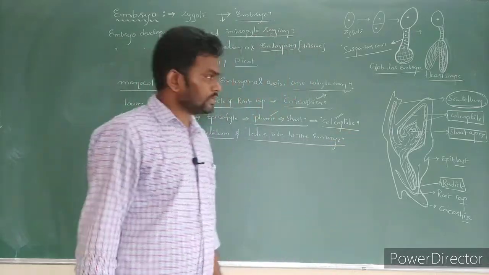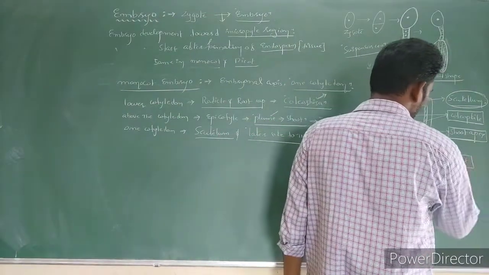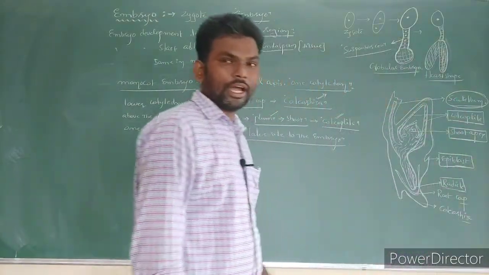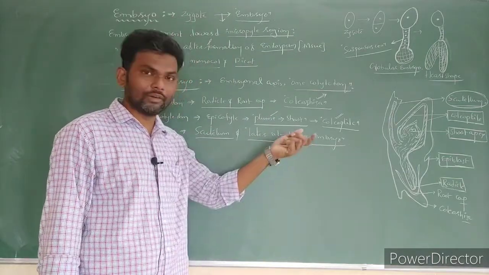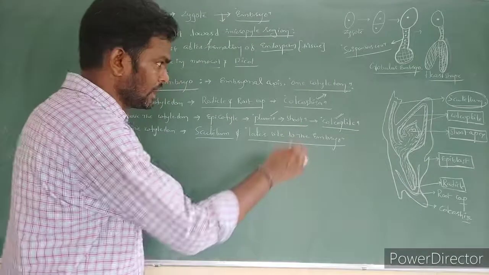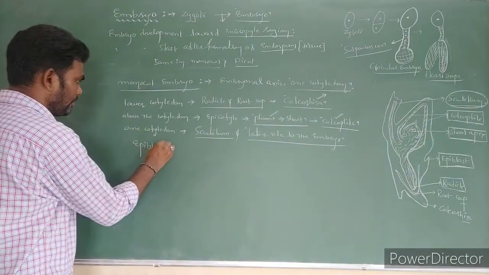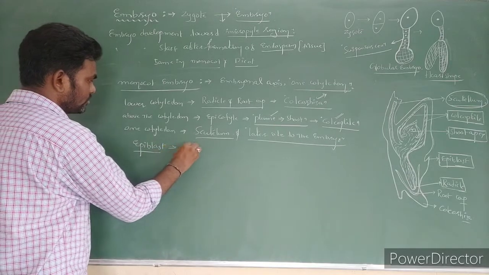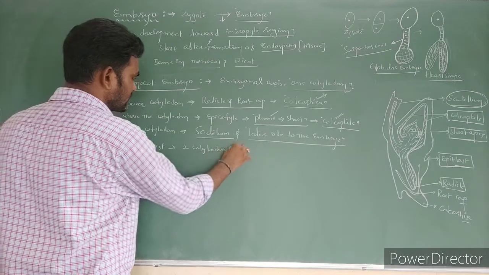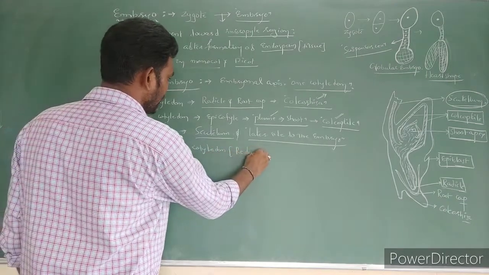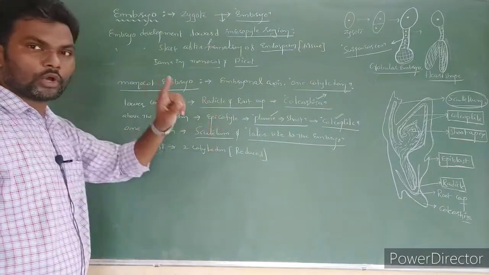Next, one more small portion is given, the epiblast. Actually the epiblast is equal to the second cotyledon, but it is not developed; it is a completely reduced cotyledon. So in monocots only one cotyledon is developed.